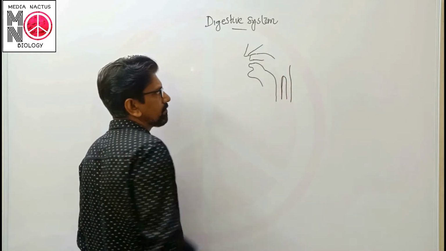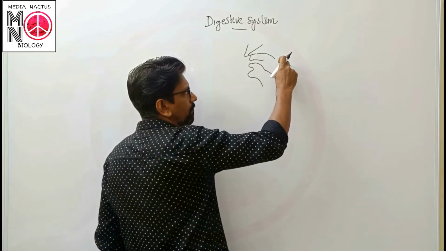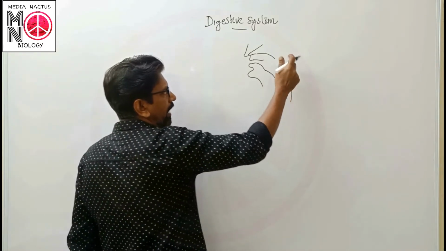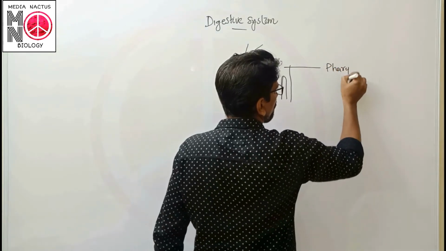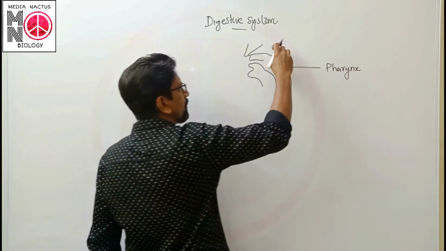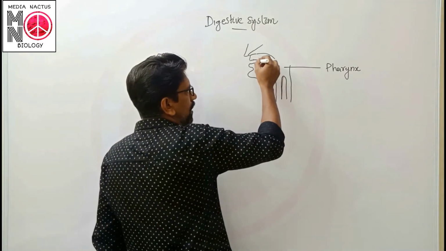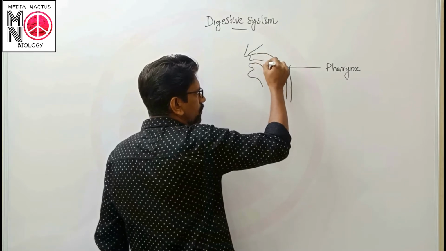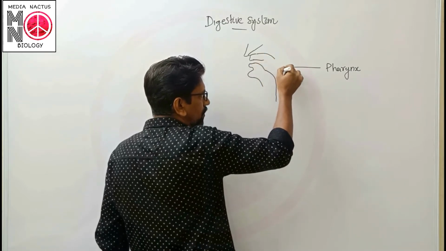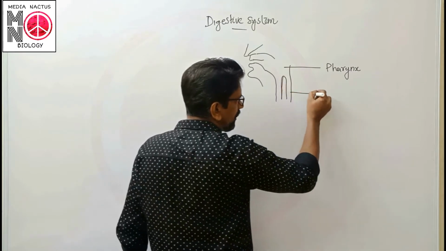And here you could see the common region of food and air, which is known as the pharynx. And the upper part is known as the nasopharynx. The food, after entering into the mouth, moves toward the pharynx and crosses the pharynx to enter into the esophagus. This one is the esophagus.